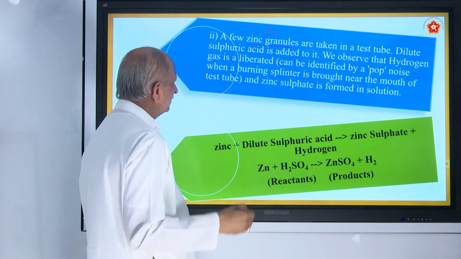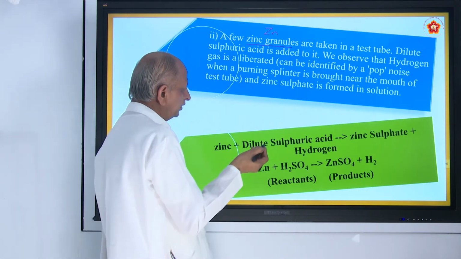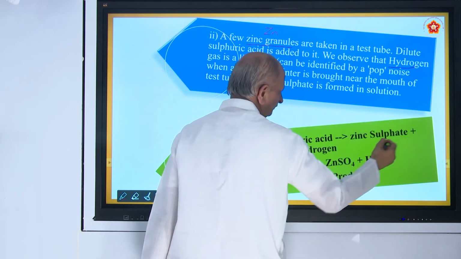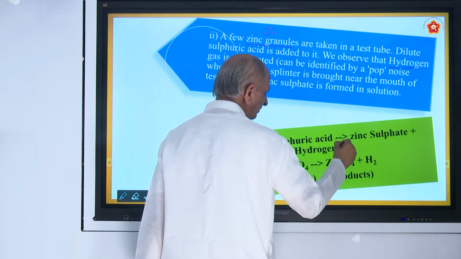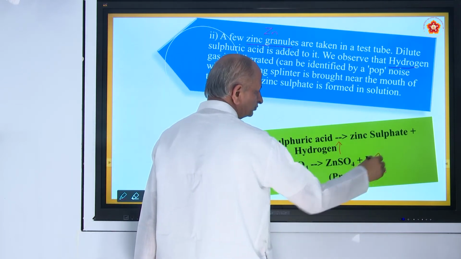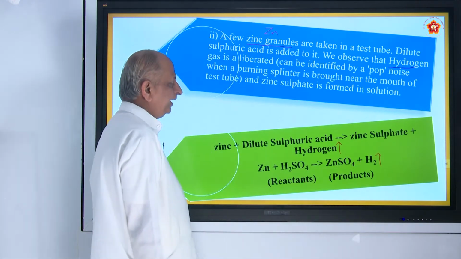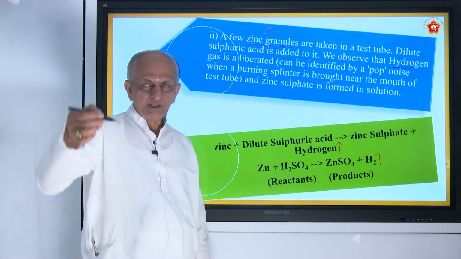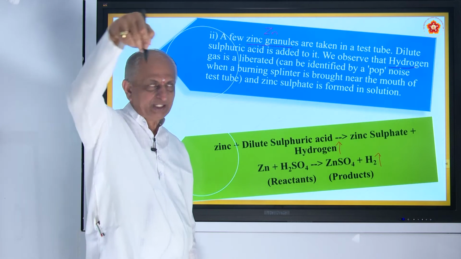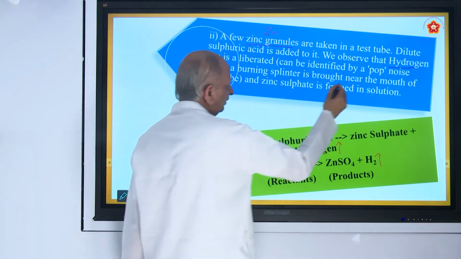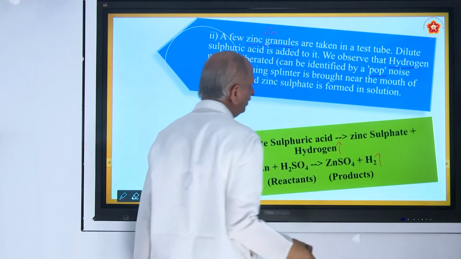What happens? Immediately gas will be liberated. What is the gas called? Hydrogen. So hydrogen gas is liberated. How to identify it? If you introduce a burning splinter into the jar or test tube, you get what is called a pop noise.